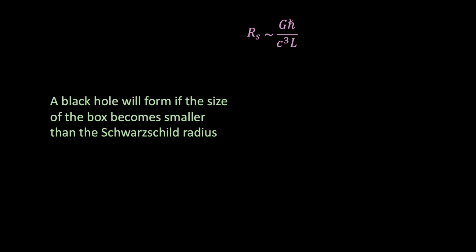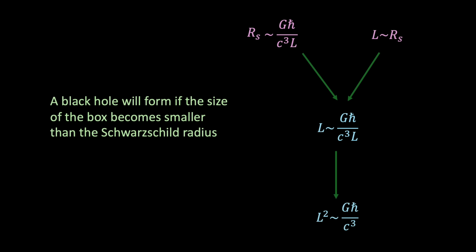Now here is the key point. A black hole will form if the size of the box becomes smaller than the Schwarzschild radius. In other words, we reach the critical threshold of the black hole forming when the size of the box is equal to the Schwarzschild radius. And if we then sub this into our previous equation, we find that L is equal to Għ divided by c cubed L. Next, if we rearrange for L, we find that L squared is roughly equal to Għ divided by c cubed. And then finally, if we take the square root of both sides, we find that L is roughly equal to the square root of G times ħ divided by c cubed.